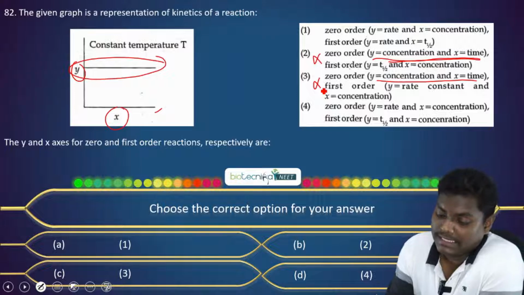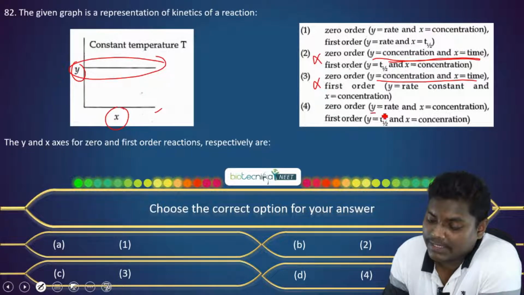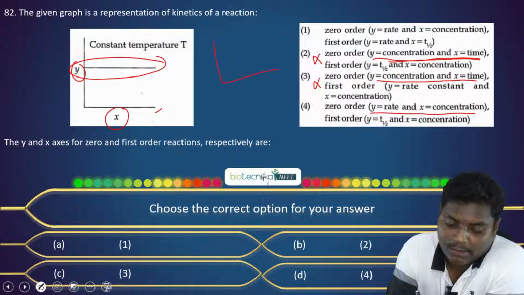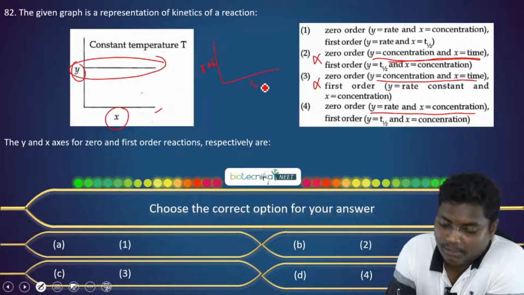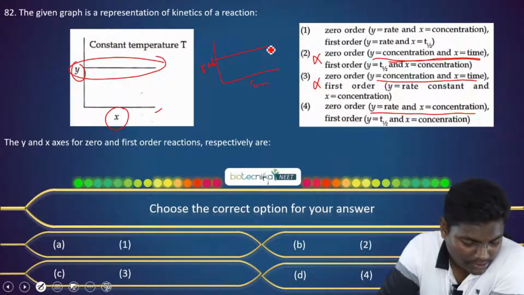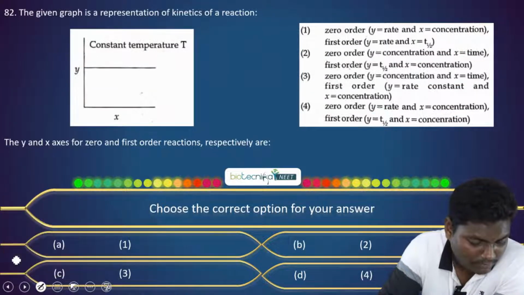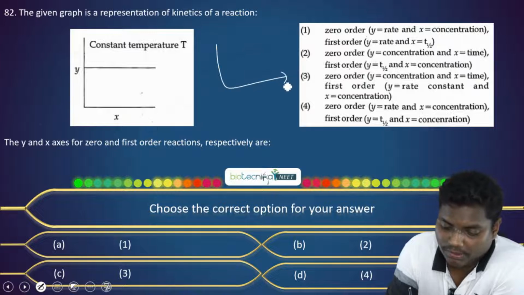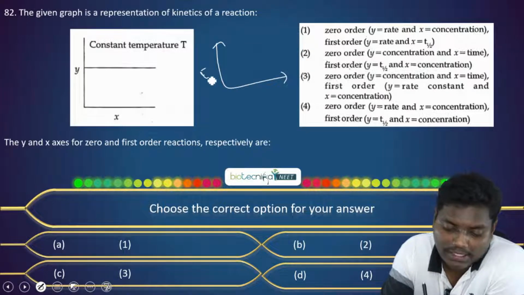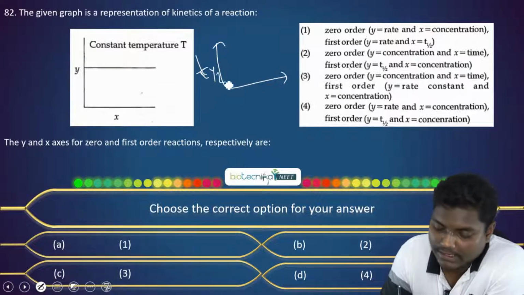In the 4th option it says 0th order, where y is represented by rate and x is concentration. So y is rate, x is concentration, that we have already seen. It's a flat line. Now next check for the first order reaction. For the first order reaction, it is given y is the t half, and x is concentration.